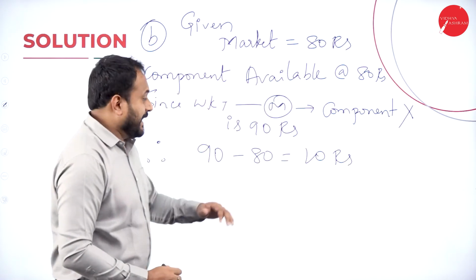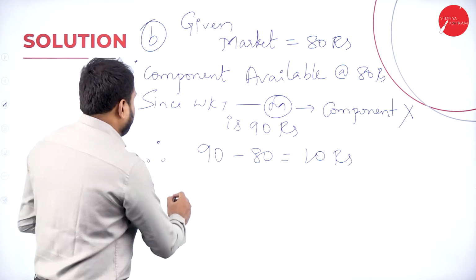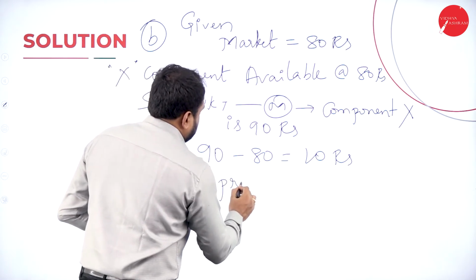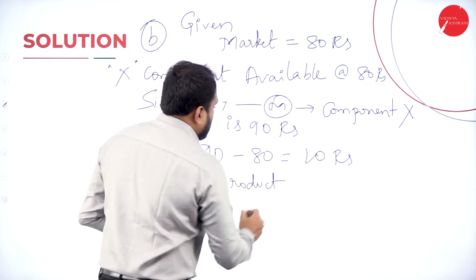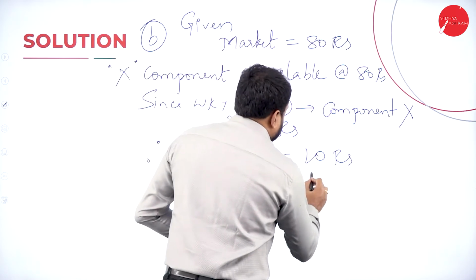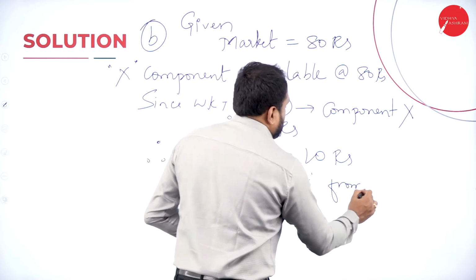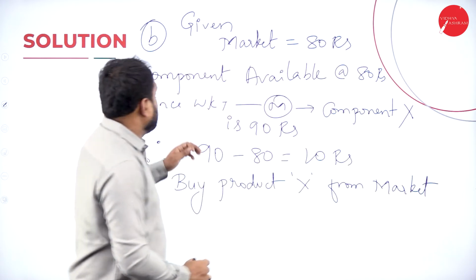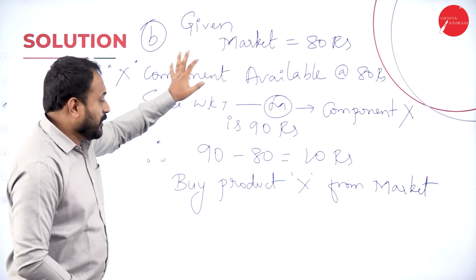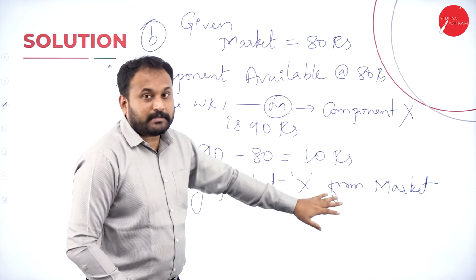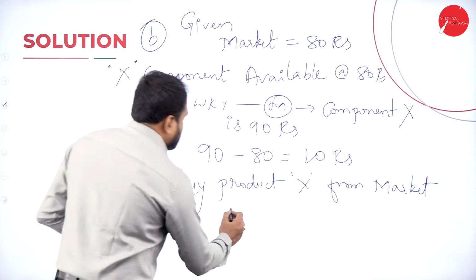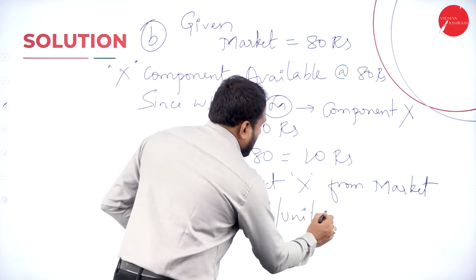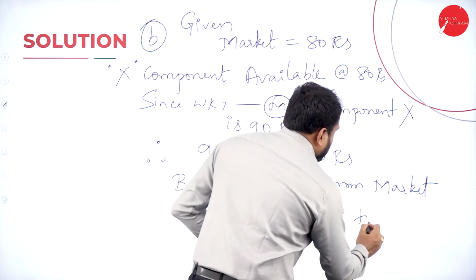So 10 rupees you will save if you buy the product. Buy product X from the market. So for the question B, what will I do? Buy product X from the market, because you will save 10 rupees per unit, and total unit is how much?